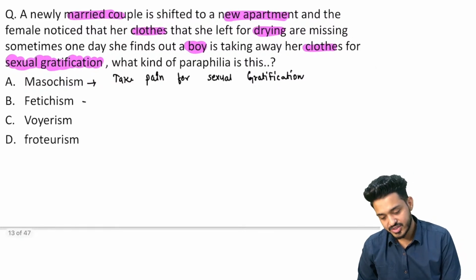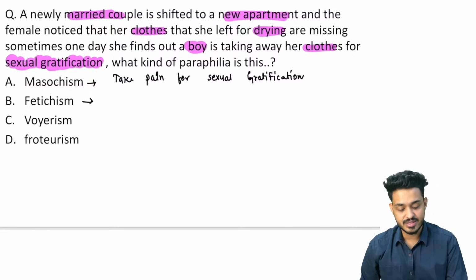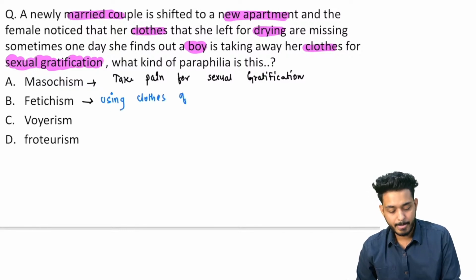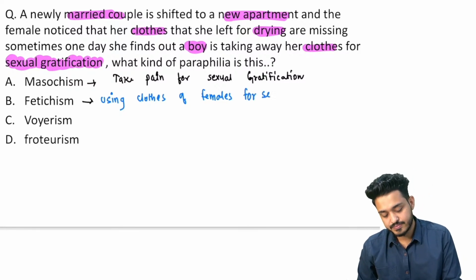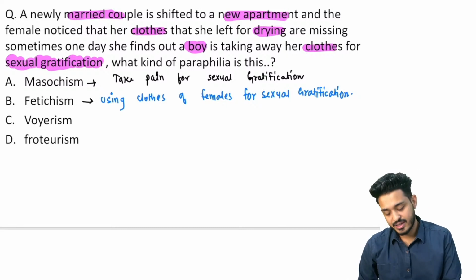What is fetishism? fetishism का मतलब क्या होता है, when a person is using inanimate objects like the undergarments of the female, these things if someone is using for the sexual gratification, this is known as fetishism, right? So here the person is using the clothes of females, or you can remember inanimate objects of the females for sexual gratification. This is known as what, fetishism. इसको क्या बोलेंगे, fetishism, right?